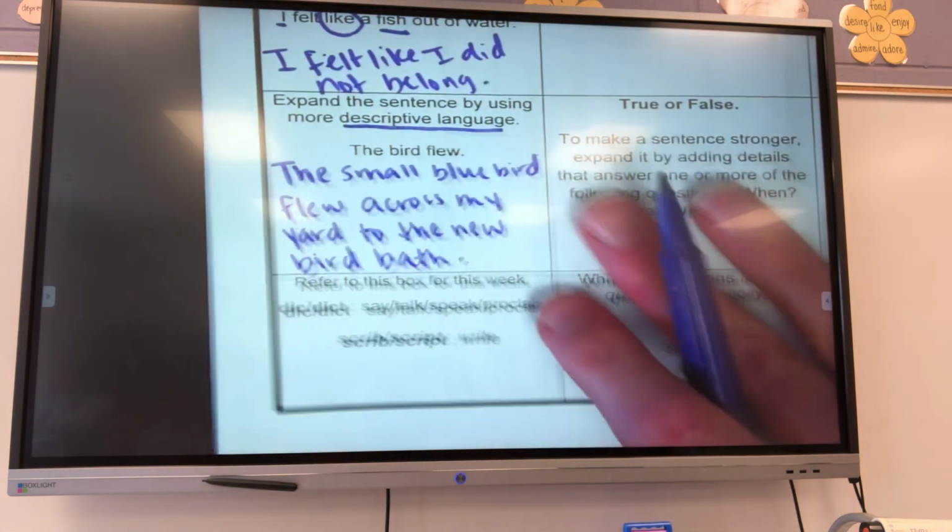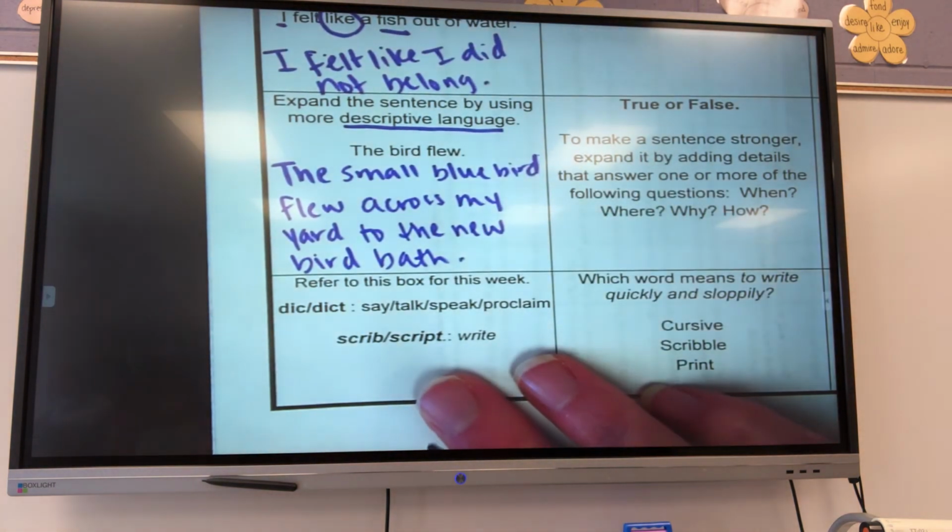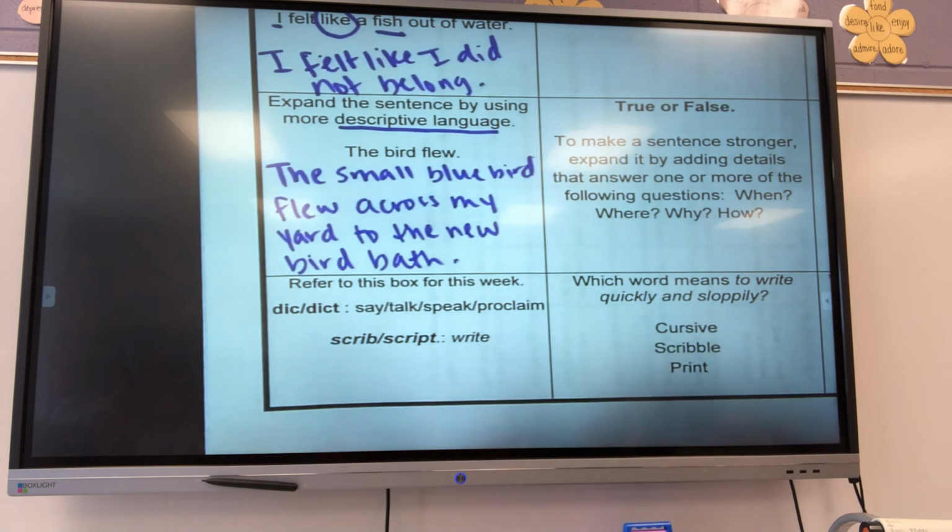Alright, in this last box we don't have to do anything with. It says refer to this box for this week. You have the prefixes DIC and DICT, dick and dict. It means to say, talk, speak, or proclaim. And then scribe or script means to write. Okay? So those we will be using this week. And that is Monday's language bell work.